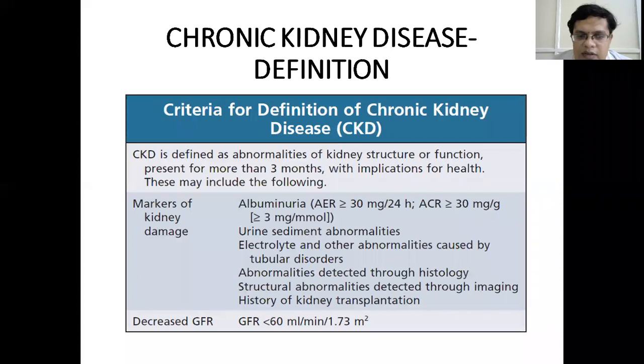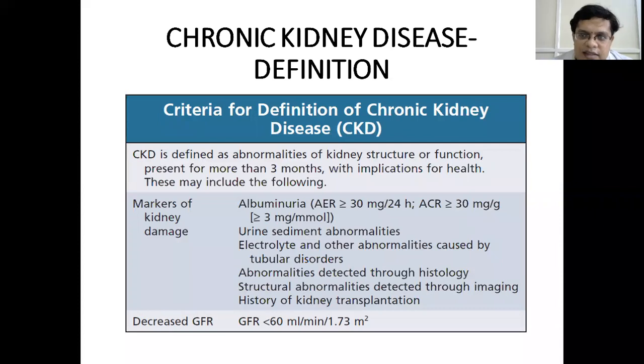There are certain markers of kidney damage, like an excess amount of albumin in the urine, that is albuminuria, presence of urine sediments, electrolyte or other abnormalities, any abnormal biopsy histological features, structural abnormality on imaging, or any history of kidney transplant. These are markers of kidney damage.